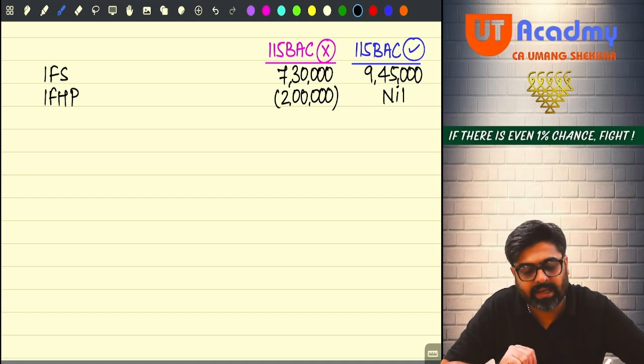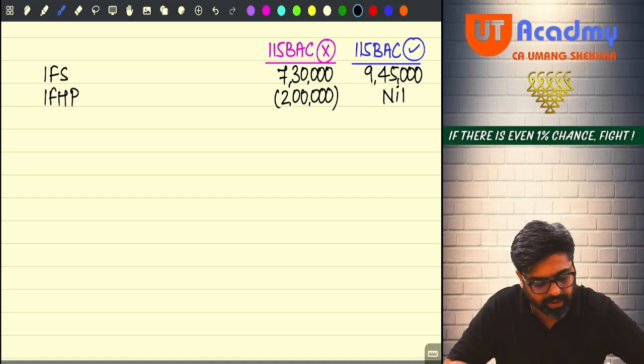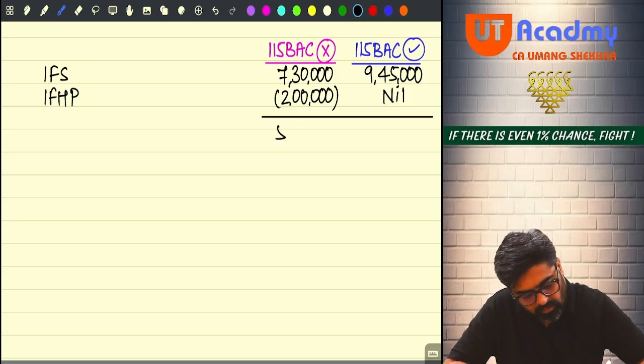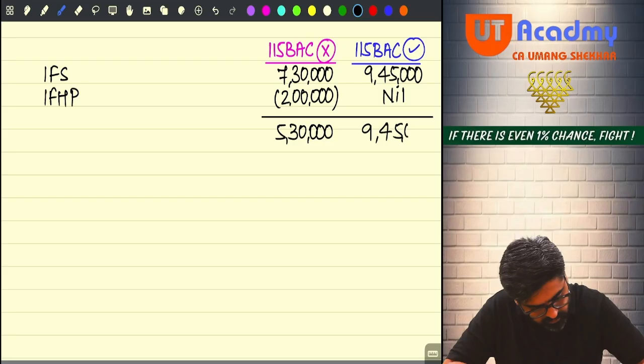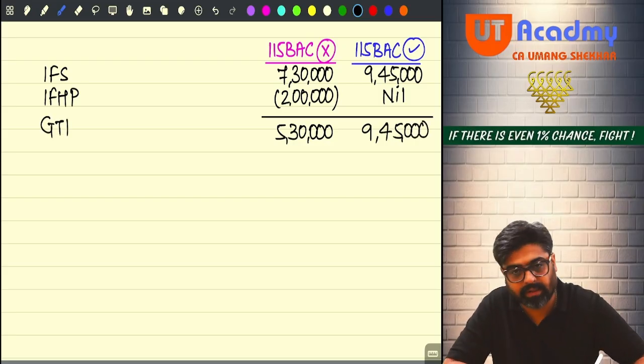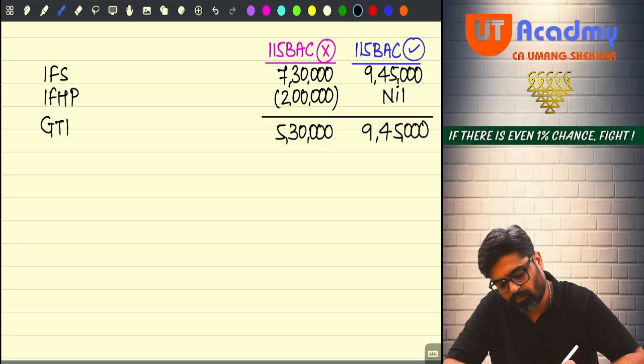Yes or no? Anything else given in the question? No. No other head of income given. Okay. So what we are going to do now? We are going to do total. So this will be 5,30,000 and this will be 9,45,000. This will be your GTI. Please check the amount of GTI once. GTI same, correct? Okay. Now from this GTI, I am going to take the deduction.